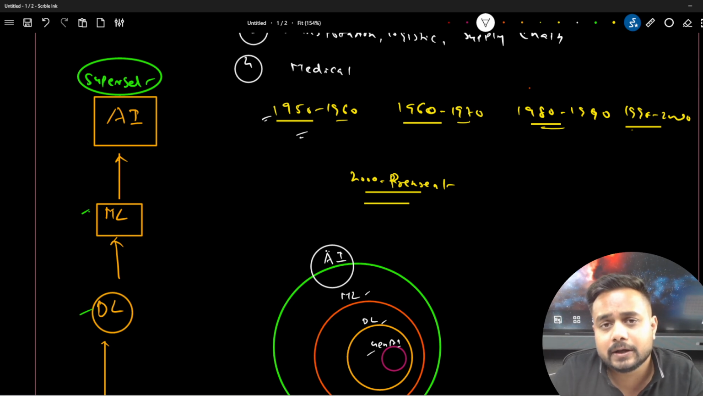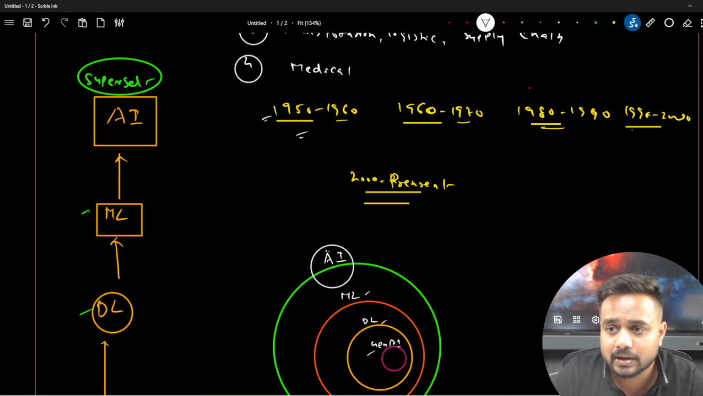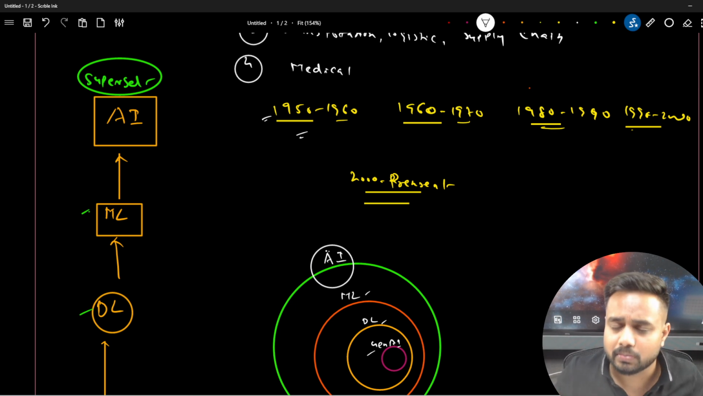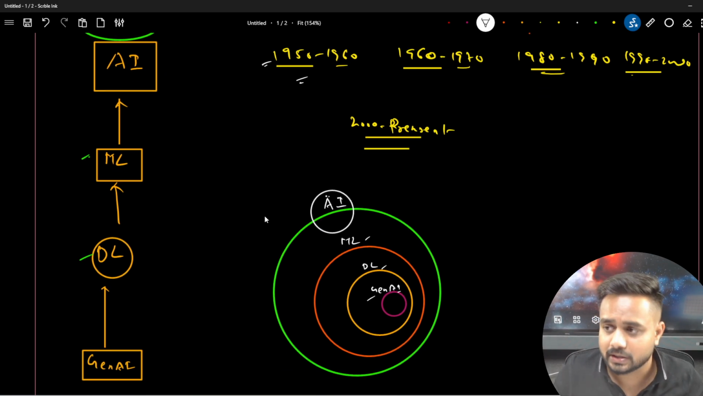Between 1990 and 2000, you will find the evolution of deep learning techniques, or different types of neural networks like LSTM and CNN. Then from 2000 to present, it is completely the deep learning era. From 2000 to 2024, to the present time, it's completely a deep learning based era. So yes, in a detailed way, we'll discuss each and everything over here.